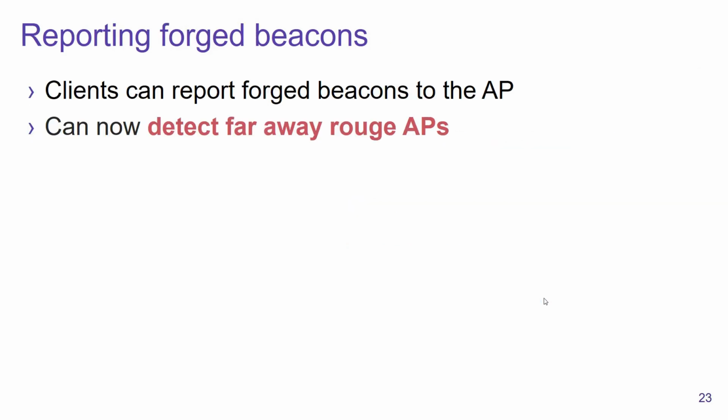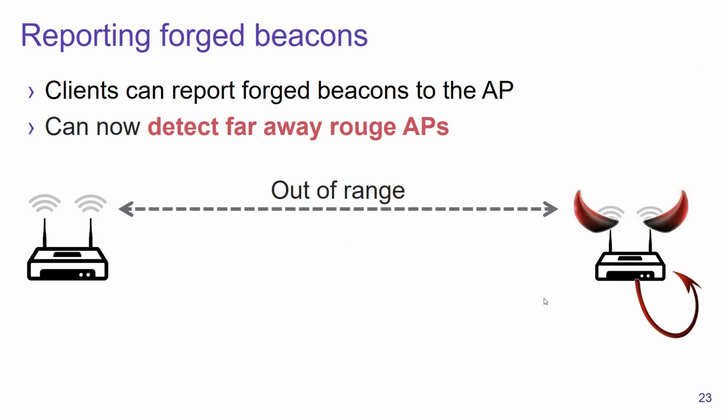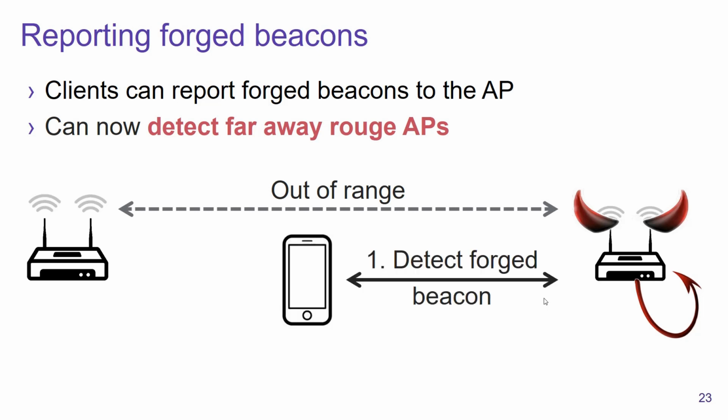Now that we have our defense, an interesting question is how a client should act when it receives a forged beacon. And we decided that in that case, the client should send a notification to the access point. And this allows the access point to detect rogue APs that are far away. For example, in our illustration here, the rogue AP is out of range of the real AP. However, when a client receives a forged beacon from the rogue AP, it can notify the real access point of this, and then the real access point can take appropriate actions.